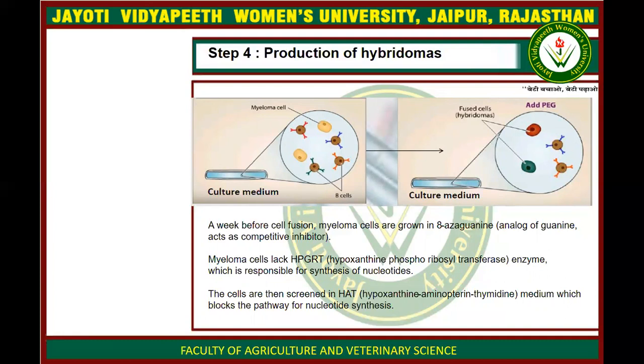Division capability makes a cell produce more and more products, so we selected myeloma cells for production of more and more products. Using hybridoma technology, we fuse our spleen cells with the myeloma cells.